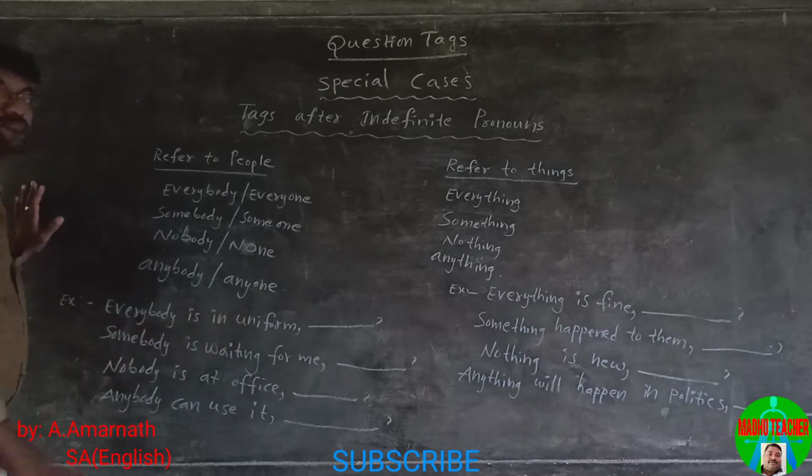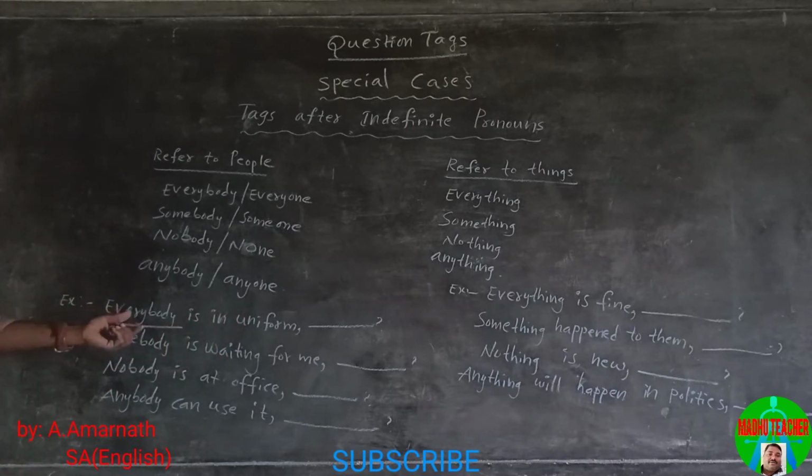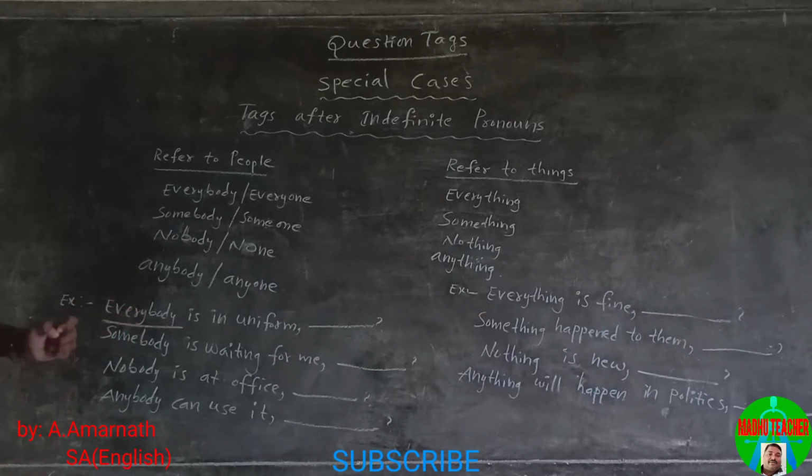Everybody is in uniform. Here everybody is singular, so it is followed by a singular verb. This statement is positive, so the tag must be negative.